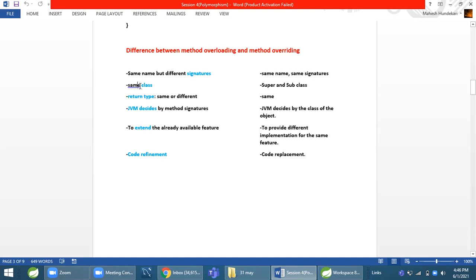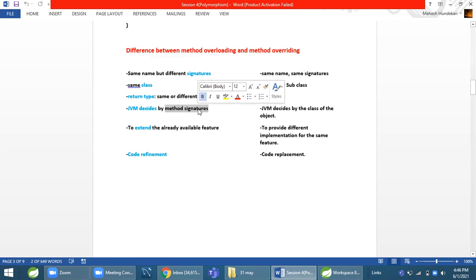In method overloading, the class is the same. Within the same class, we do method overloading. And in method overriding, we do it in a super class and subclass. Return type, same or different. In method overloading, the return type can be same or different. In method overriding, the return type will always be the same. JVM decides by method signatures.